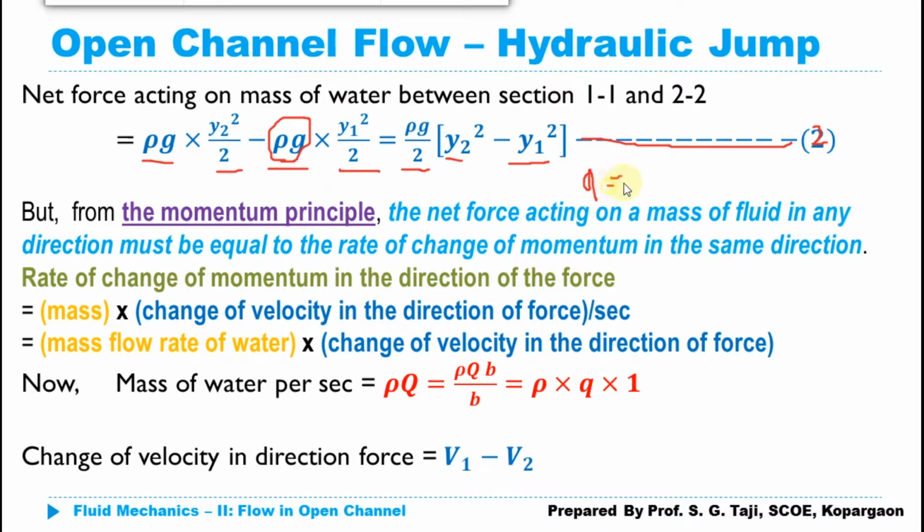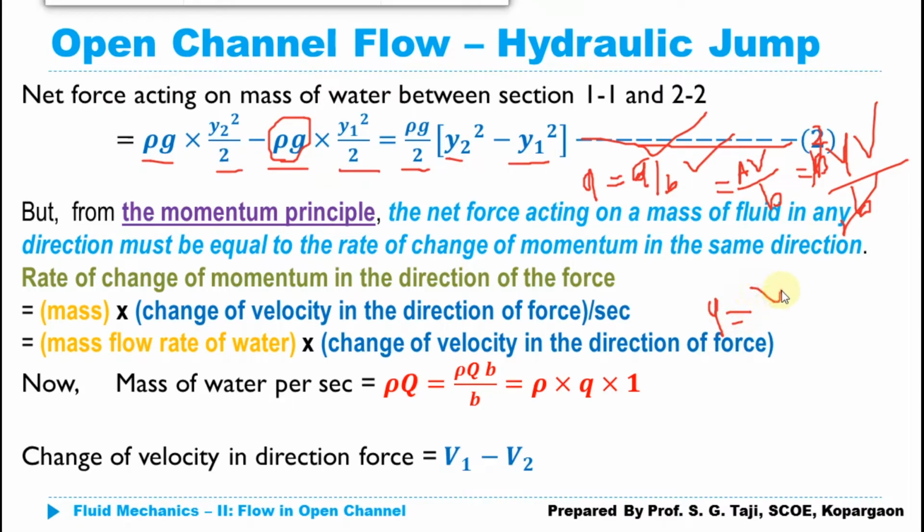that is given by q is equal to capital Q upon B. So what is capital Q? It is the discharge in the channel, and B is the width of channel. So if I put the value of Q, what is Q? Q is given by area multiplied by velocity divided by B, where area is given by B multiplied by Y, multiplied by V divided by B. So if I cancel this B and B, what I am getting here is q is equal to Y1 multiplied by V1, or q is equal to Y2 multiplied by V2 at two different sections. So this is the value we are getting for the q.